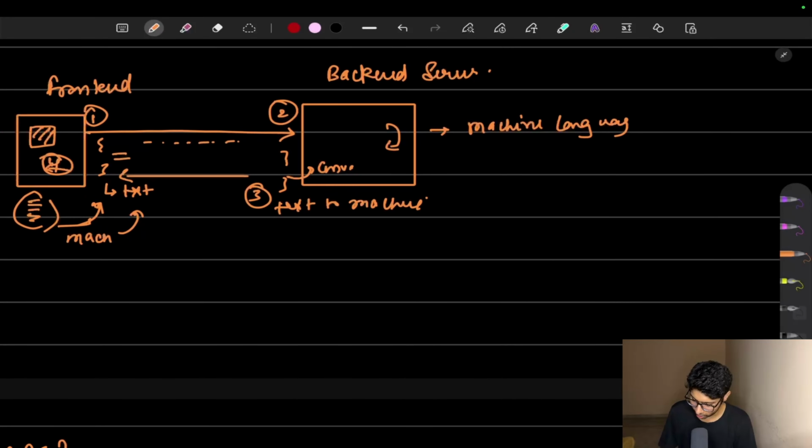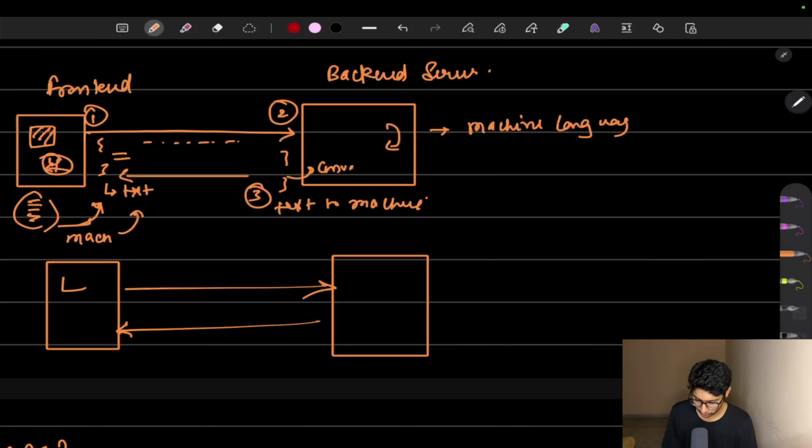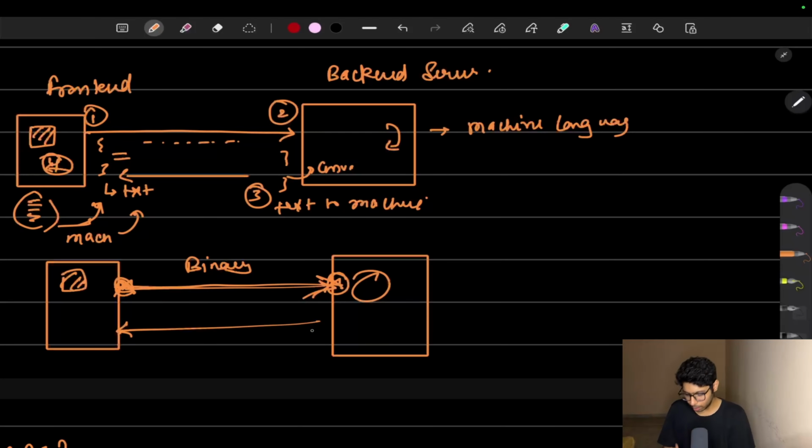Now let's understand it with the help of gRPC. What is happening in gRPC? Again, machine language. We are sending it in machine language. Everything is going in the form of binary, and you know very well that computers, our machines, understand binary. So there is no conversion happening here. When it reaches the backend, there is no conversion. When it is coming back, there is no conversion. When it reaches the front end, there is no conversion. The only problem is that it is not in a human readable form. Other than that, it makes our system very fast because there is no conversion happening at any point.